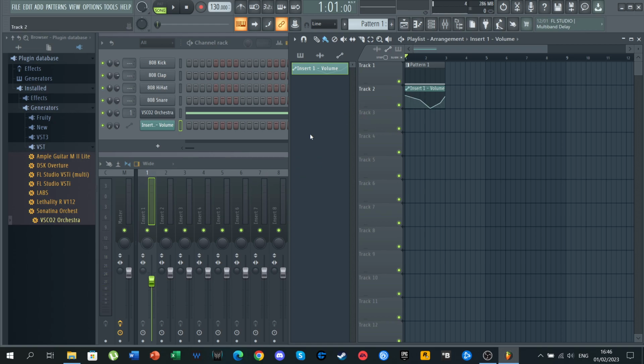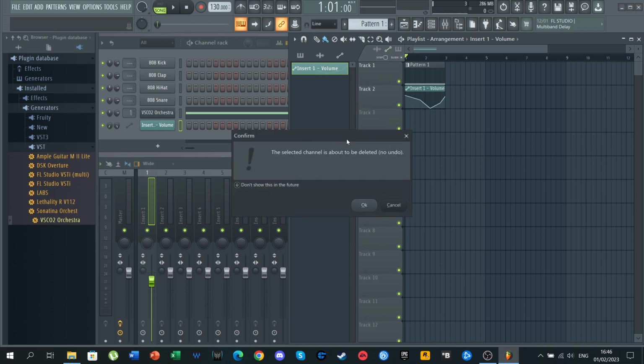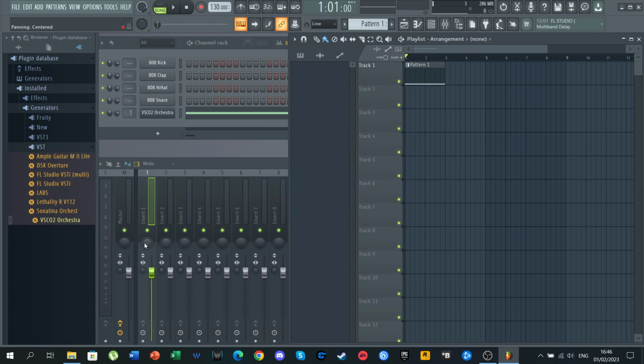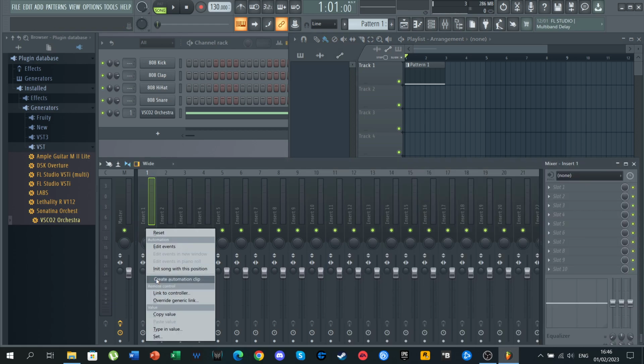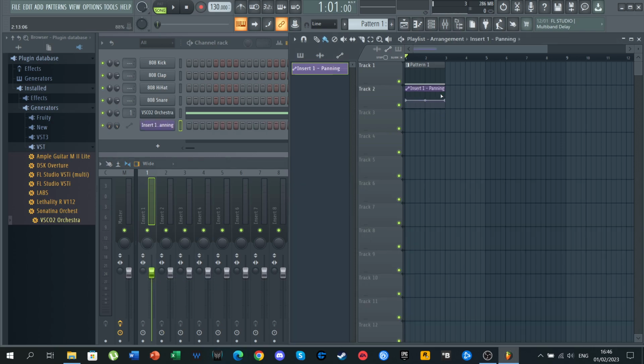Okay, so this is the volume part, but what if we want this note to migrate from the right stereo speaker to the left stereo speaker? This is where the panning comes in, and again, we don't want to do this manually, so let's delete the volume one for now because we won't need it anymore, and let's add a panning automation clip, and we do that by going here. This is the panning button in the mixer, and we right click on it, and we click again create automation clip, and as you can see now we have a panning automation clip.